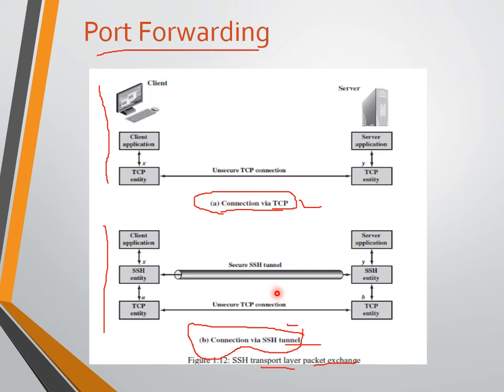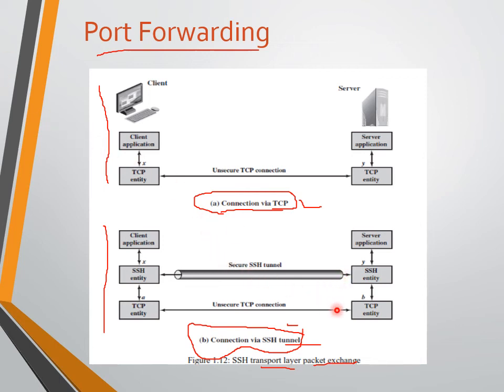Traffic from the client at port X is redirected to the local SSH entity and travels through the tunnel, where the remote SSH entity delivers the data to the server application on port Y. So first the connection is established between X and Y through the secure shell.